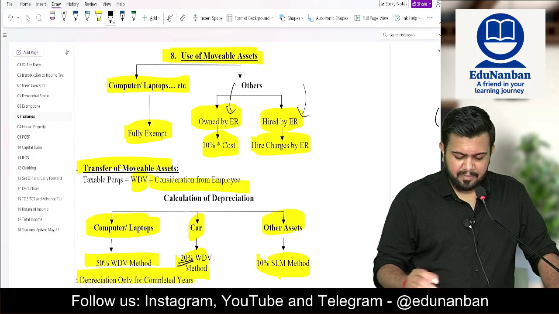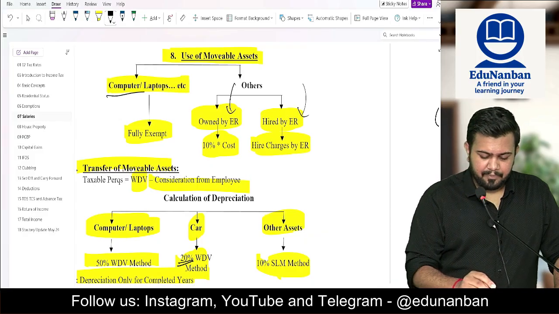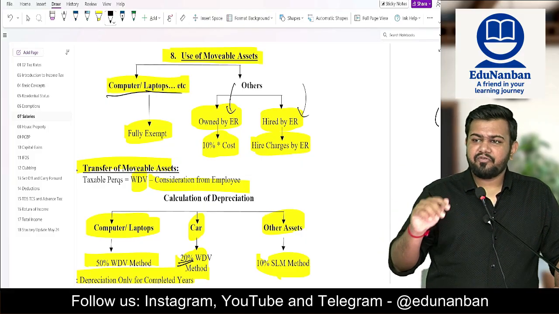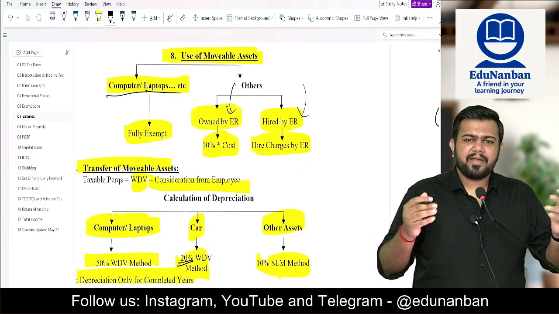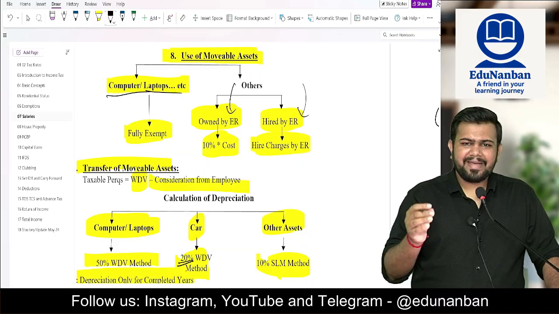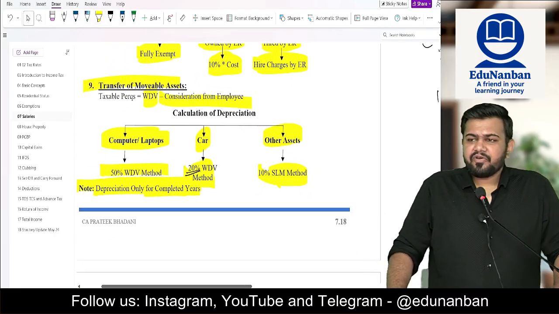If it is owned by employer, then 10% of cost. However, listen, computer or laptop, if it is given to the employee for using, then no perquisite at all. Even if the employee is using it fully for personal purpose, it does not matter, it is a fully exempt perquisite, computer and laptop. Next, transfer of movable asset.